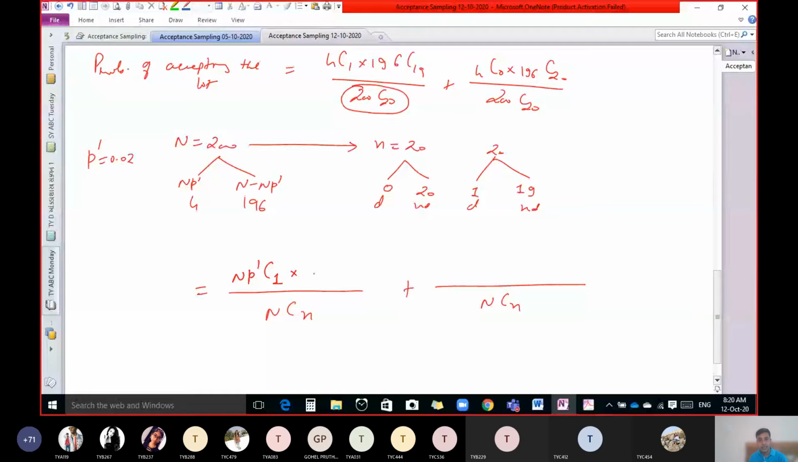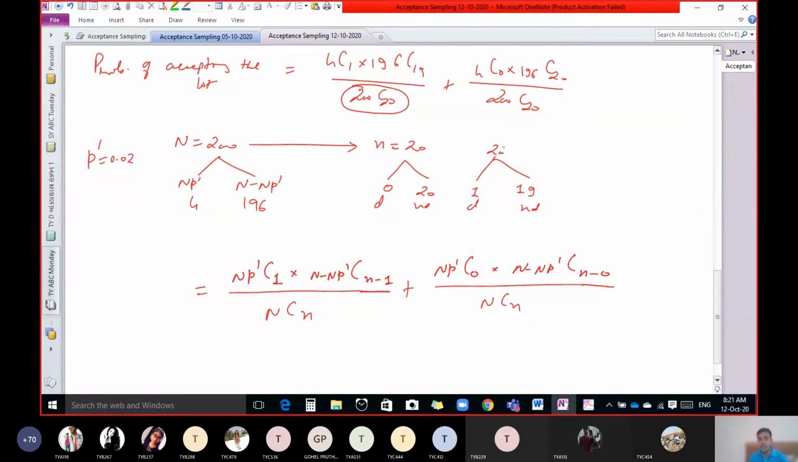N minus n P dash C 19. How to obtain 19? How can you get 19? Capital N minus 1. Correct. Small n minus 1. Very good. Now tell me, what do we have to write here? n P dash C0 into N minus n P dash C n minus 0. Perfect. Now we know that.